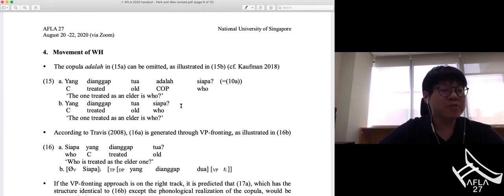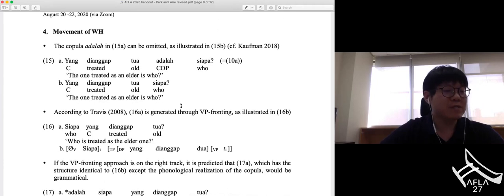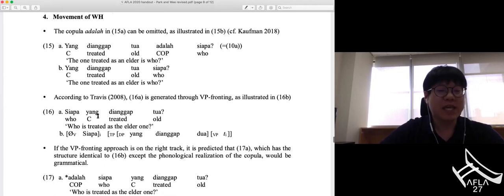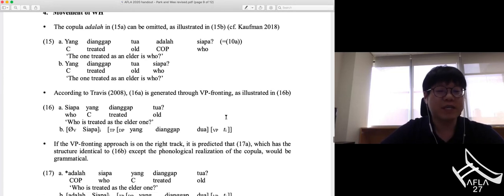According to Travis 2008, 16a, identical to 15b, is generated through VP fronting as illustrated in 16b. So here again, yang dianggap dua is the subject of the sentence, and the moved one is the concealed predicate.